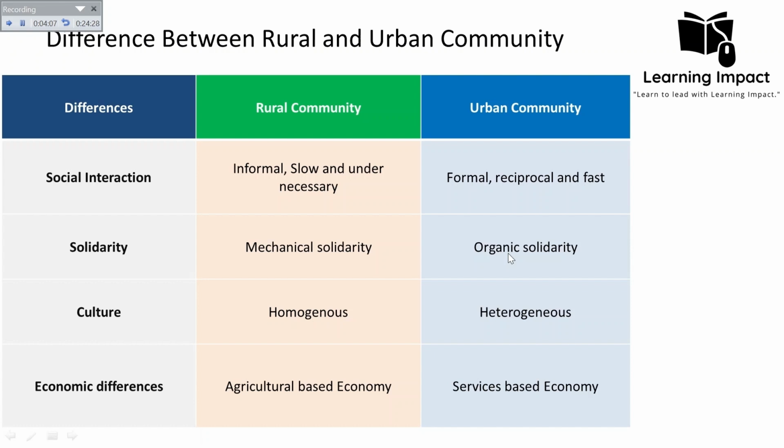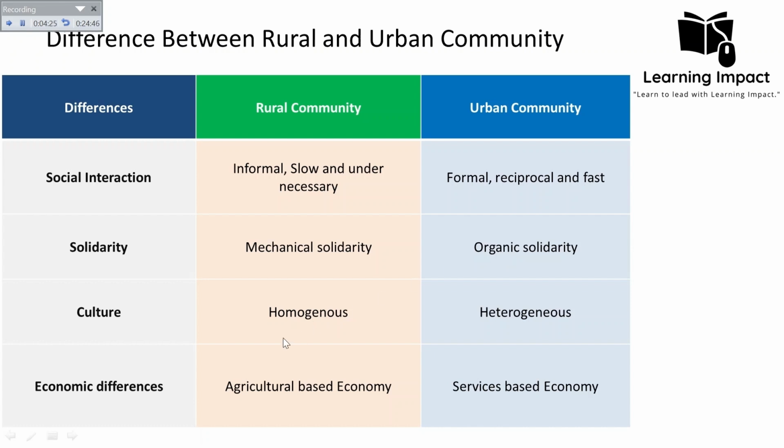For example, a doctor, a teacher, a chef, and a software engineer may all live in the same neighborhood. They rely on each other for their respective services, and their interdependence creates a sense of organic solidarity where individuals recognize their place within the larger social system.